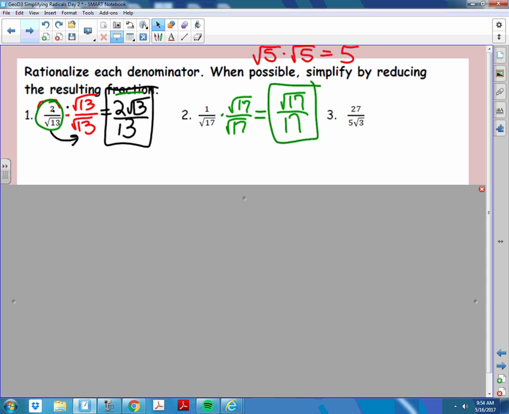So again, remember, the only thing you have to get rid of is the root. Don't multiply it times 5 root 3 over 5 root 3. That's unnecessary work. Just get rid of the square root.